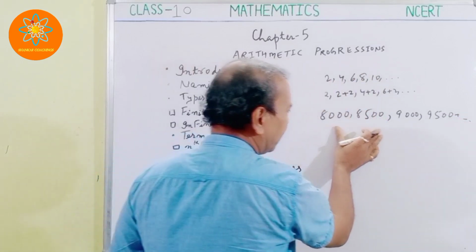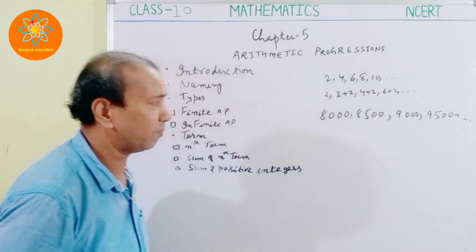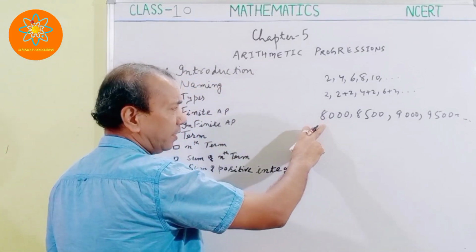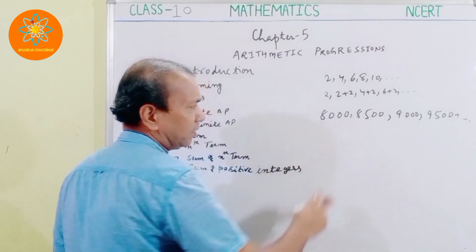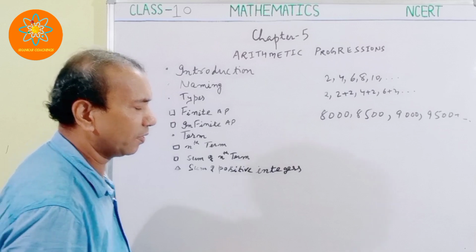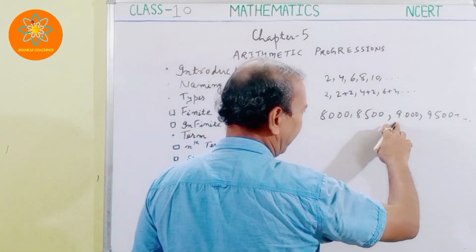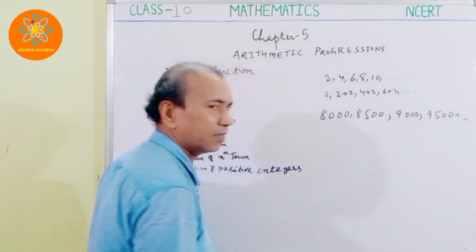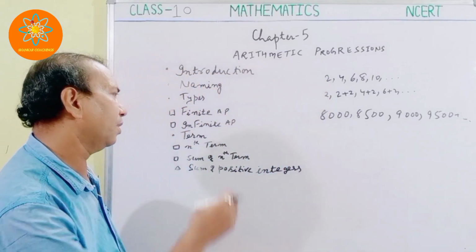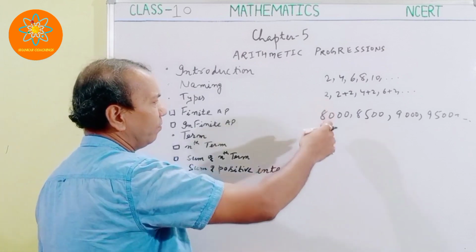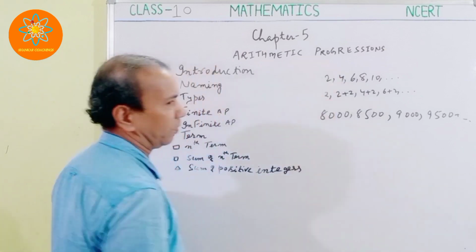These are within a certain pattern. So 8,000 plus 500 gives 8,500. Then the next one is 8,500 plus 500, so 9,000. Likewise, it is in the form of a pattern. This pattern we call an arithmetic progression.